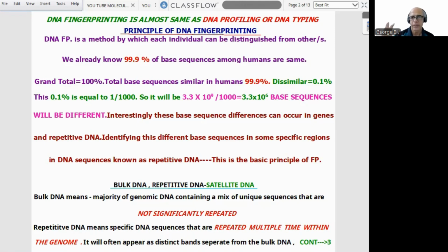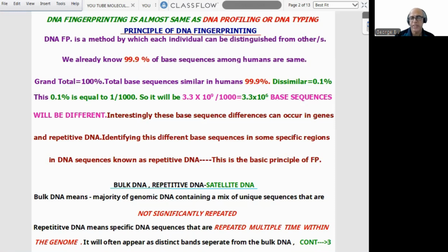Simple mathematical logic. Interestingly, these base sequence differences can occur in genes and repetitive DNA. Identifying these different base sequences in specific regions in DNA sequences, known as repetitive DNA, is the basic principle of fingerprinting.